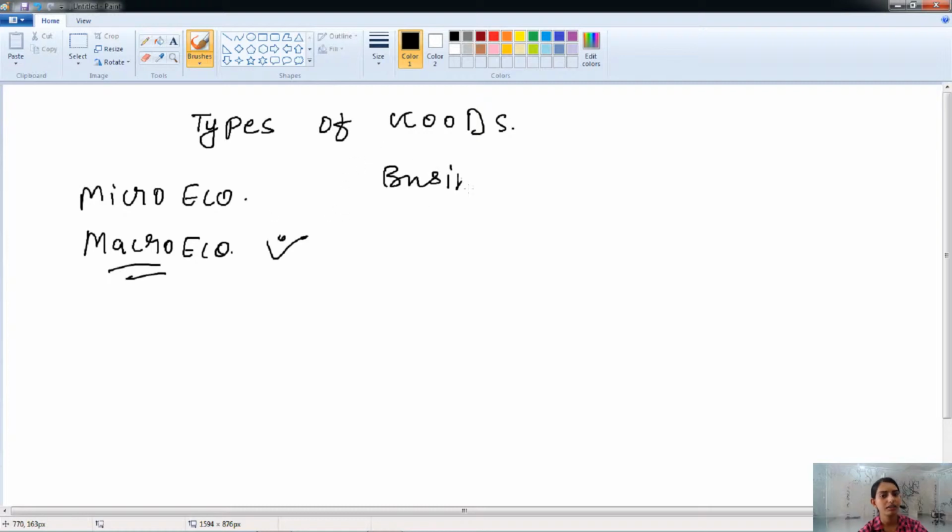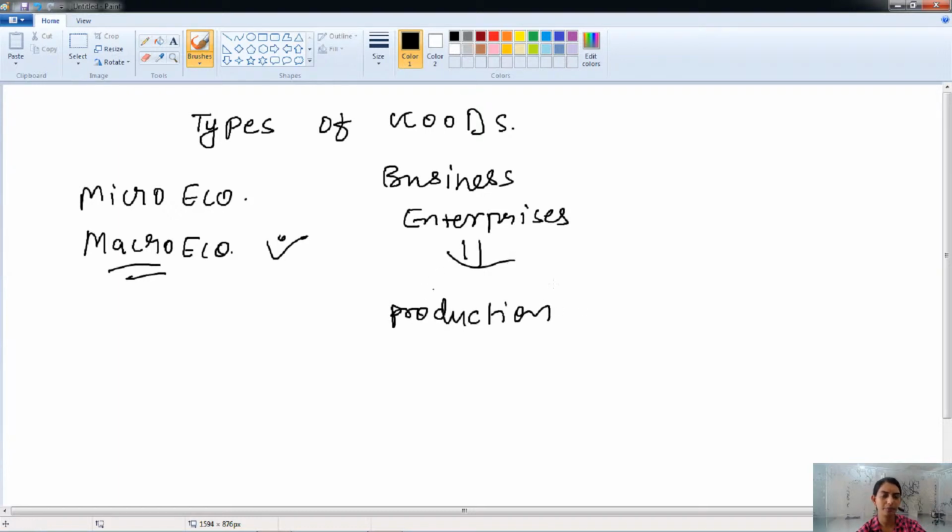Okay. The business enterprises produce the goods. So they are doing the production activity, and the ultimate aim of the production activity by the business enterprises is to sell their goods to the customers.